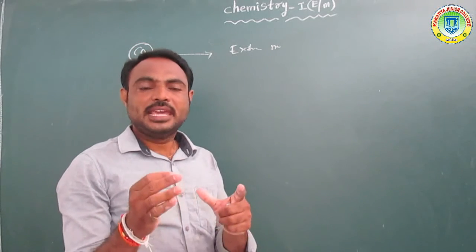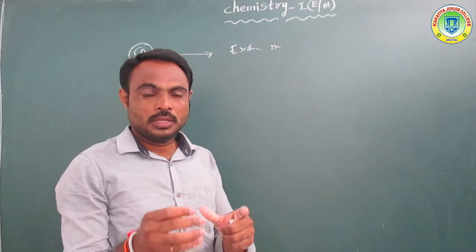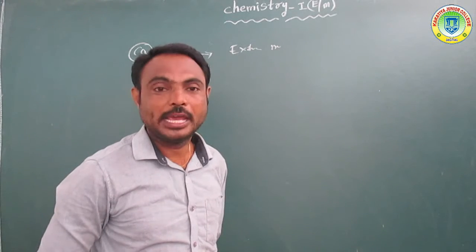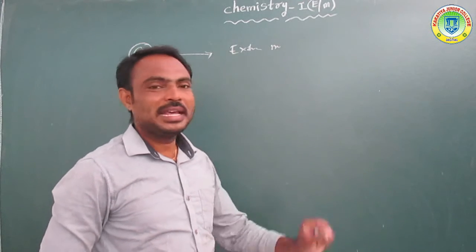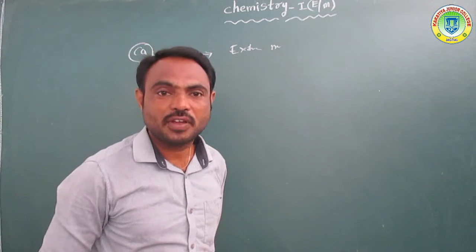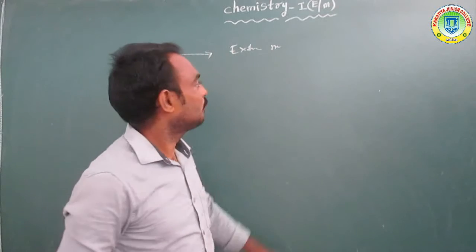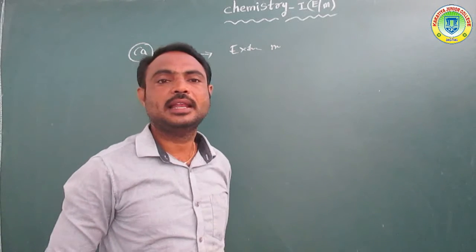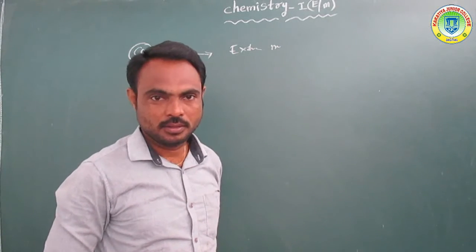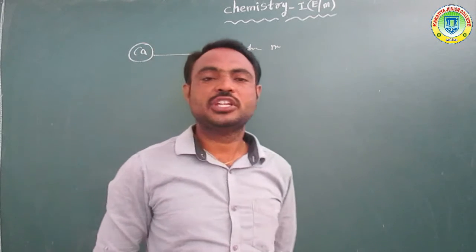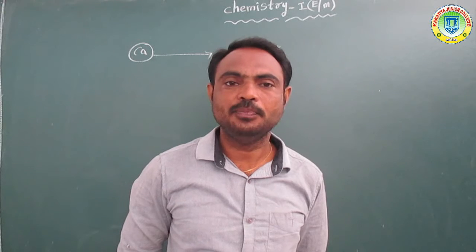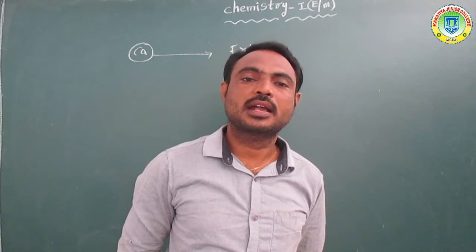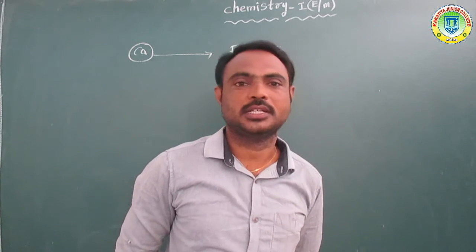Overall, metals are available in their combined state like an ore. When metals are extracted from this ore, in that process which metal do we use? Calcium metal. Okay, so calcium is used to extract the metals from ore or a combined compound.